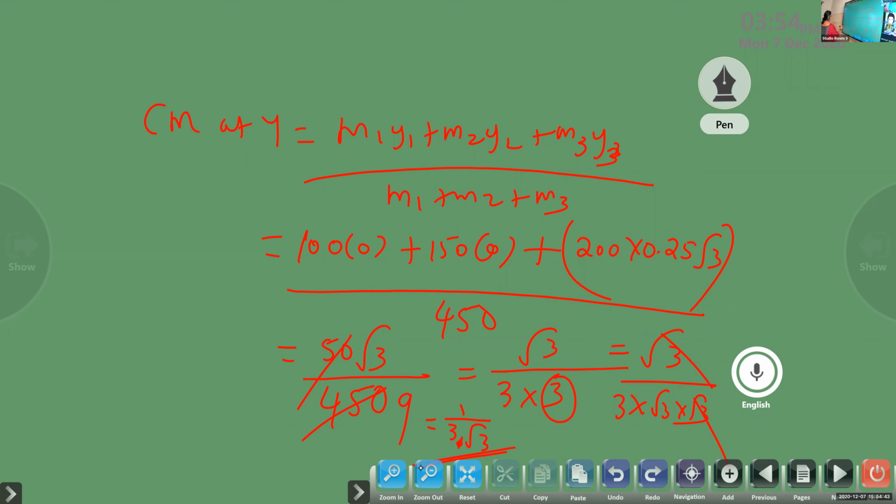Thus, finally, the center of mass of the system you will get at 5 by 18 and 1 by 3 root 3 point. 5 by 18 is the x coordinate. 1 by 3 root 3 is the y coordinate.